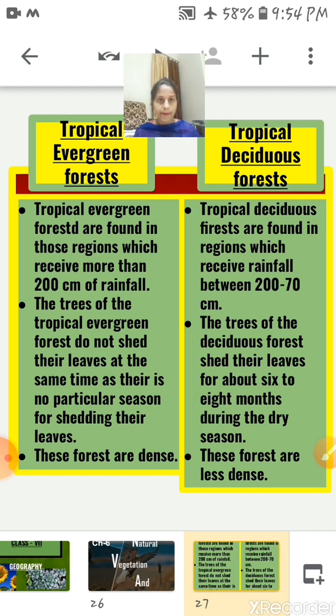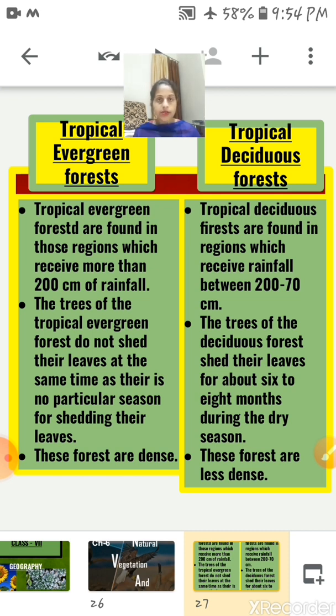So children, do you remember what we have learned in the previous video of this chapter? Yes, we have discussed tropical evergreen forest and tropical deciduous forest. So let's take a short recap, then we will move ahead.